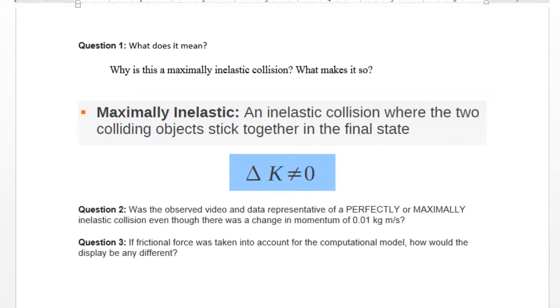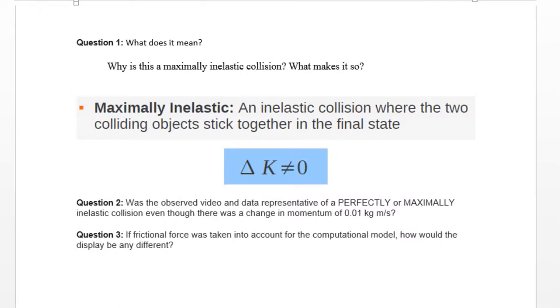Question 2. Yes, the reason for getting 0.01 kilograms meters per second is because of not precisely pinpointing the center of masses on tracker. In reality, momentum is conserved when the two cars collide. The momentum is properly calculated with only 3% error. Reducing the error would require almost perfect and steady hands in tracking the motion.